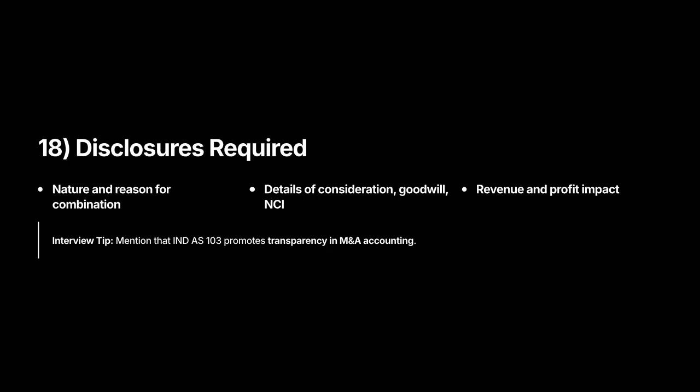What to disclose, a concise list to recite. Required disclosures include the name and description of the acquiree, acquisition date, percentage of voting equity interests acquired, primary reasons for the combination, details of consideration transferred, recognized goodwill or gain, NCI amount and measurement method, and the impact on revenue and profit.